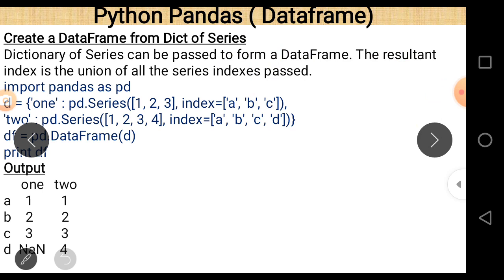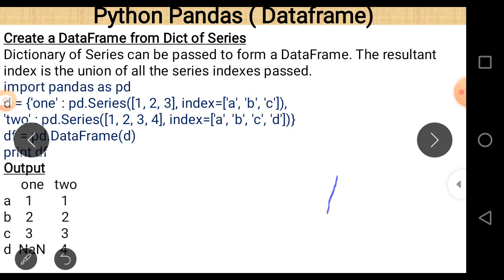d is equal to a dictionary, in which the key is 1, and for the data value there is pd.Series 1 2 3. So these are the elements of the series, and the index values are a, b and c. The second key is 2, and the data value corresponding to it is pd.Series 1 2 3 4, and the index values are again a, b, c and d.